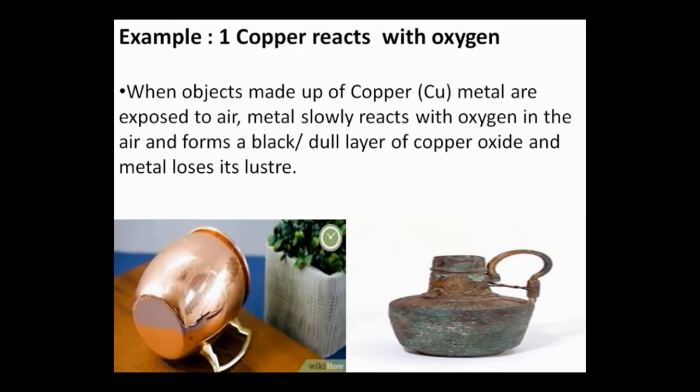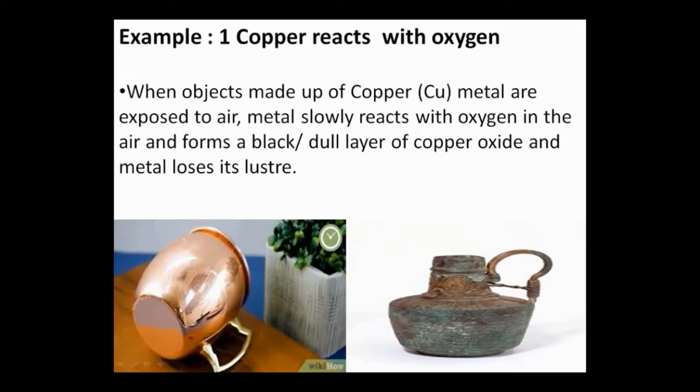Example number 1, copper reacts with oxygen. When objects made up of copper are exposed to air, copper shows a slow reactivity with oxygen and they will form a black or dull layer of copper oxide, and the metal loses its luster.